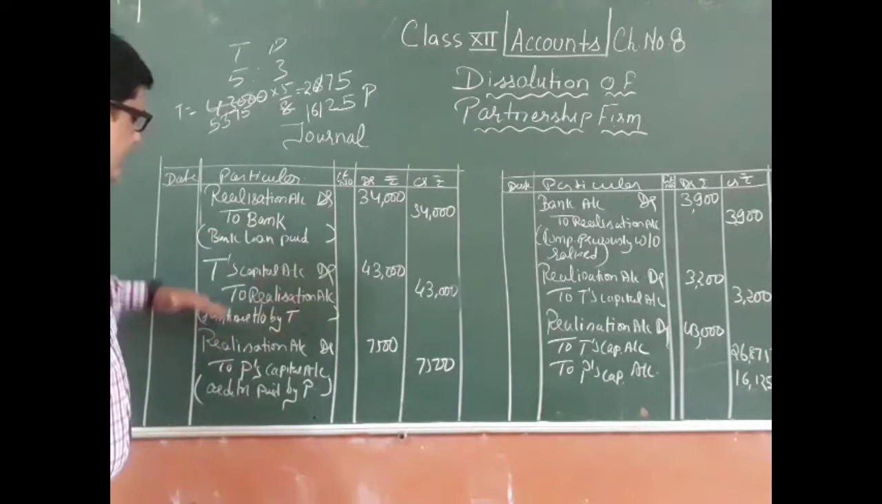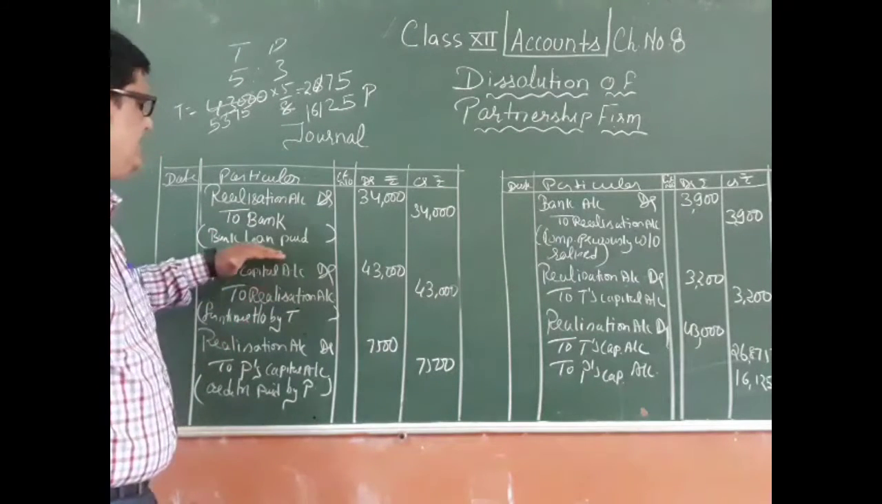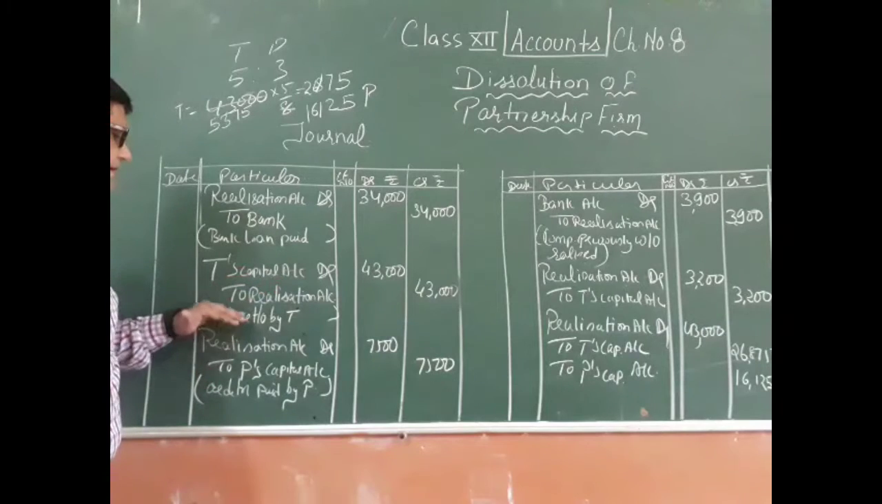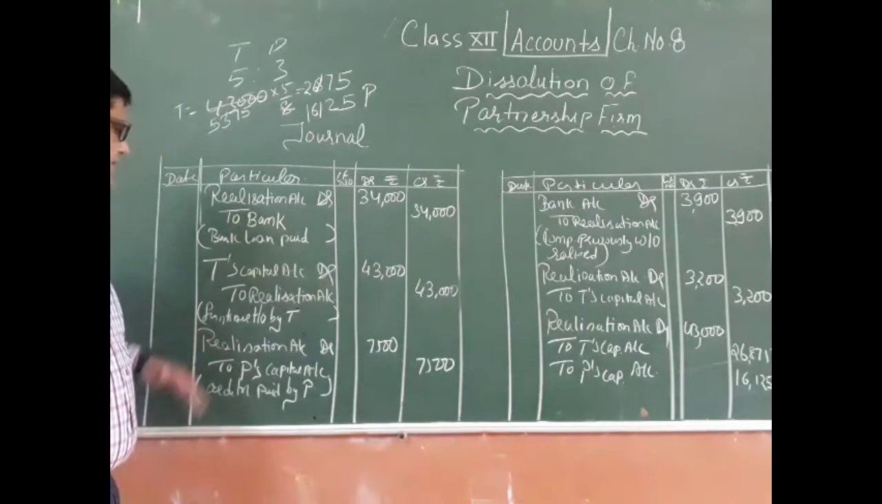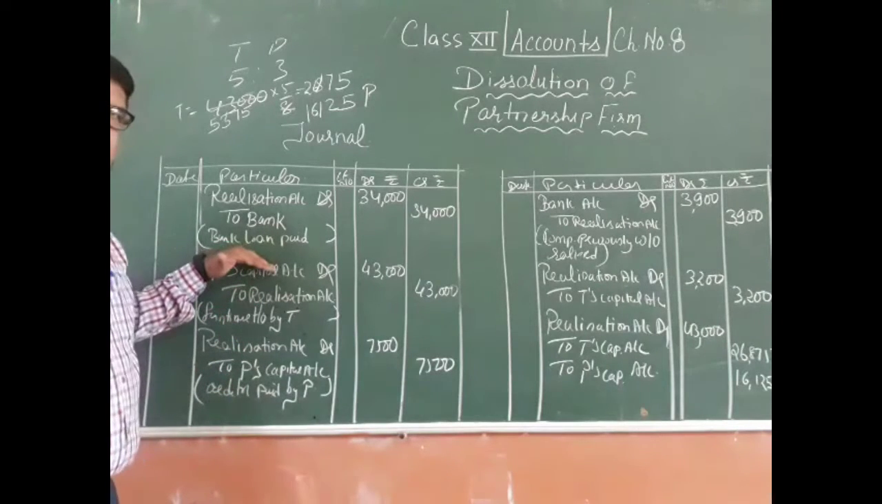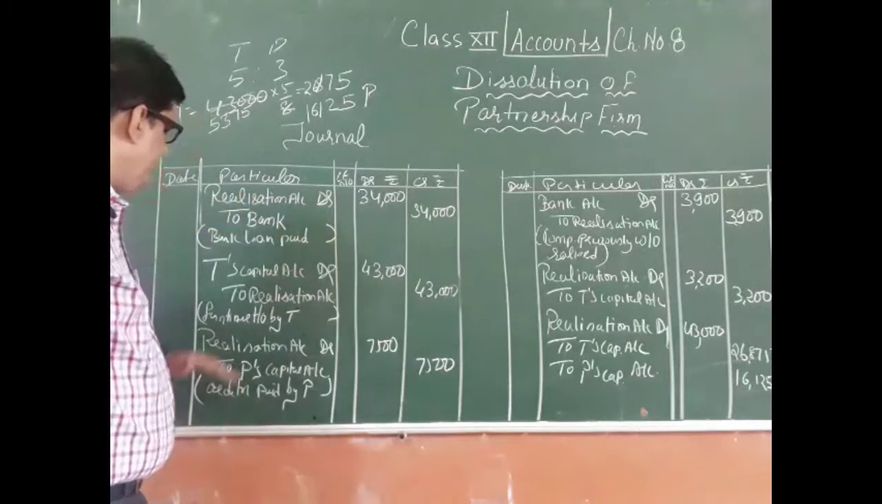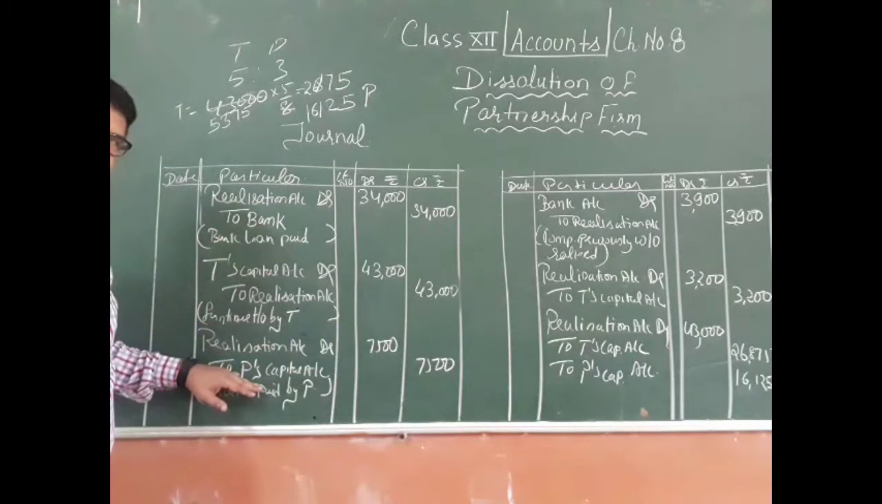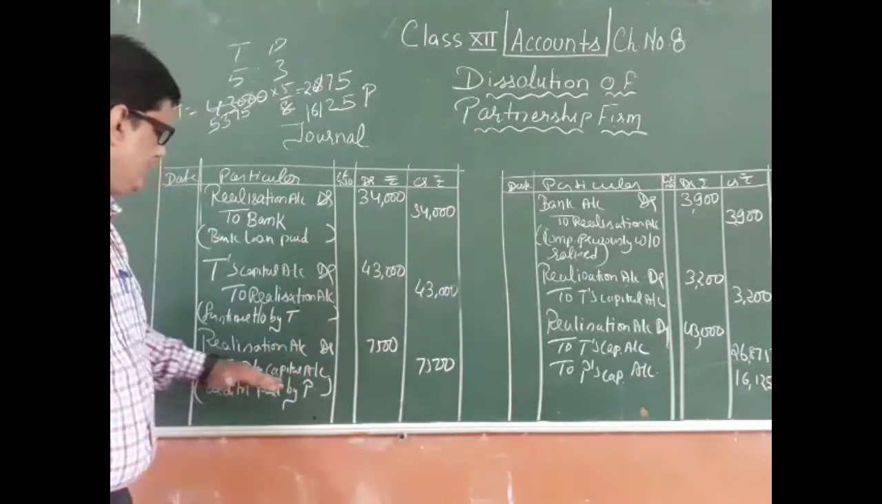Then all the assets which will be taken over by the partner: for that, the concerned partner's capital account will be debited and realization account will be credited. If the assets are sold for cash, then bank account will be debited and realization account will be credited. If the liability is taken over by the partner, then realization to the concerned partner, and if the liability is paid by the firm, then realization to bank.